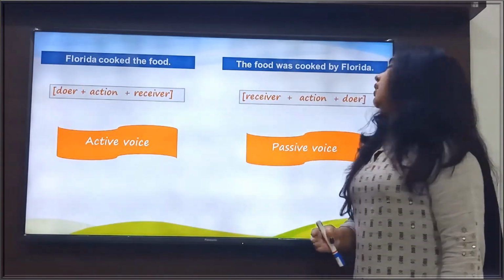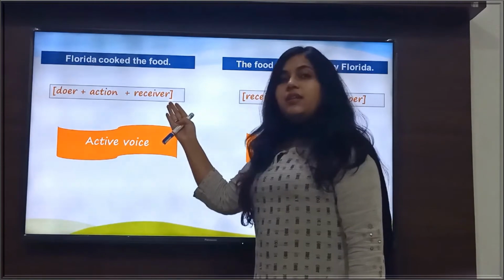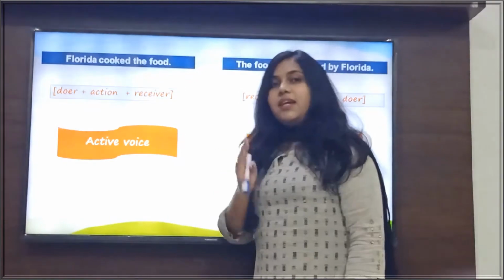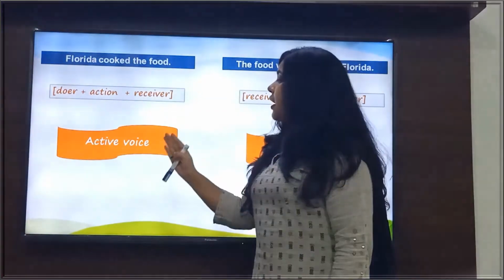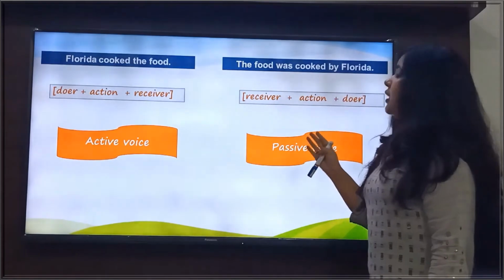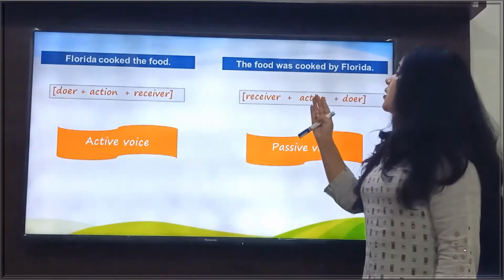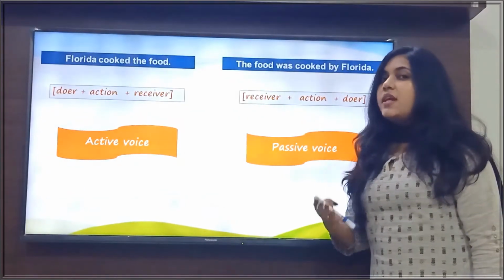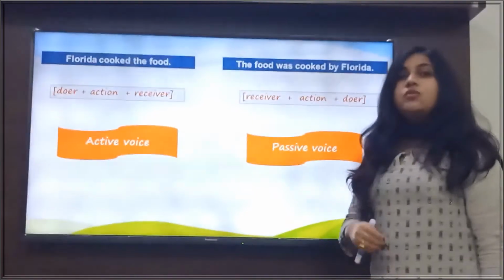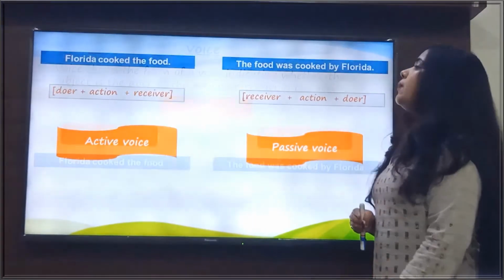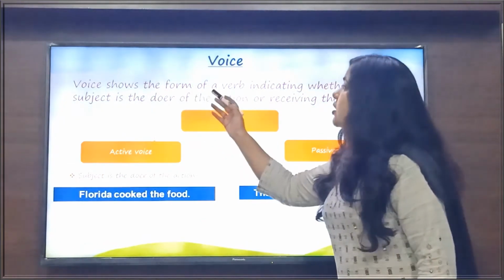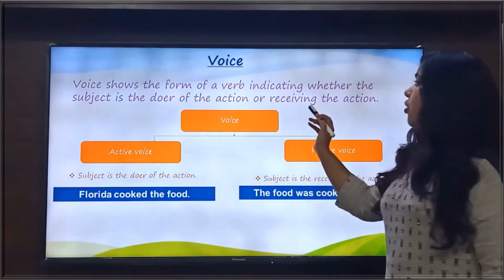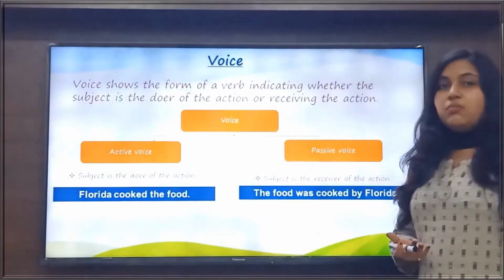So when we see this pattern in the sentence, doer plus action plus receiver, that sentence is said to be in the active voice. And when we see this pattern in the sentence, receiver plus action plus doer, that sentence is said to be in the passive voice. So what is voice? Voice shows the form of a verb indicating whether the subject is the doer of the action or receiving the action. Voice can be of two kinds.